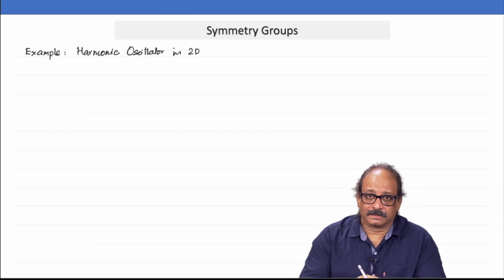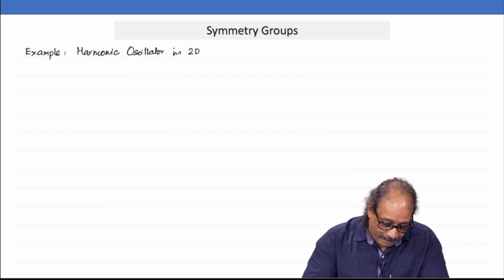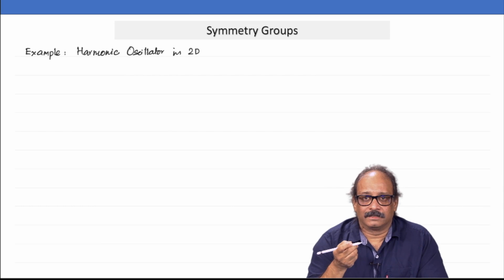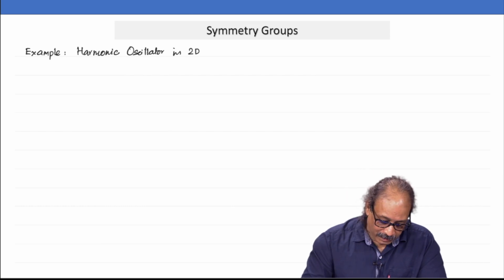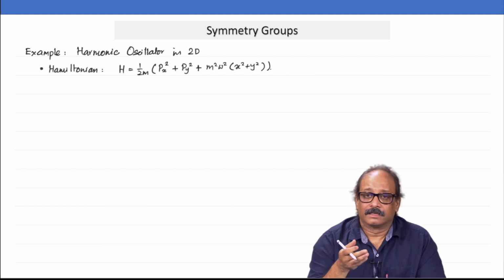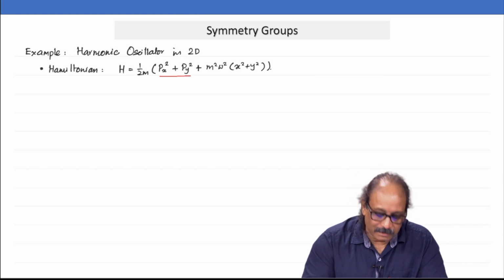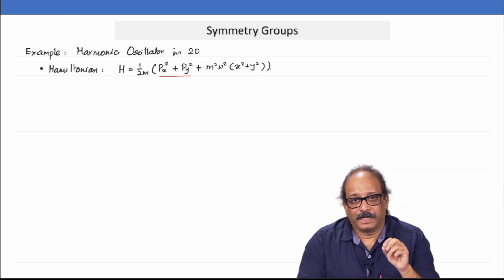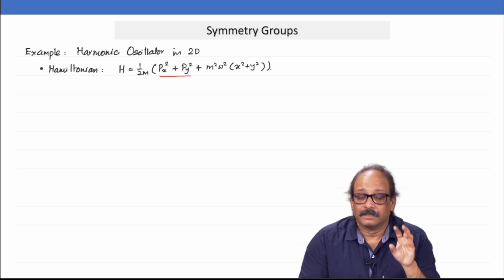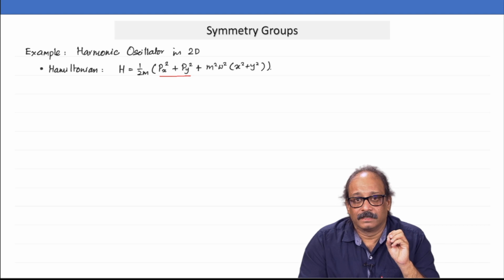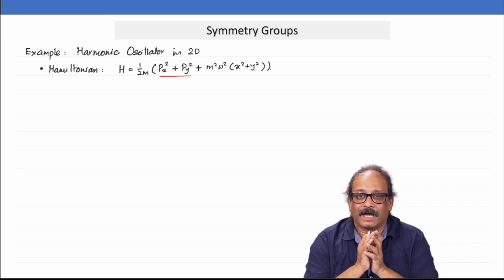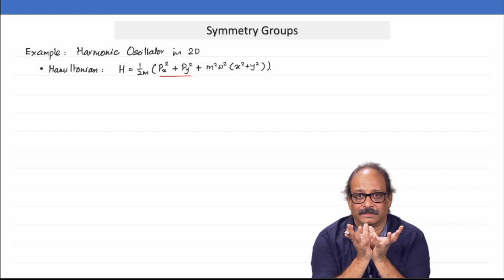Finally, this is the last example that I will do. Take a harmonic oscillator in 2 dimensions. In the harmonic oscillator in 2 dimensions, the Hamiltonian is px square plus py square by 2m plus some half m omega square times x square plus y square, and we can immediately see the potential is like a cup in the xy plane.